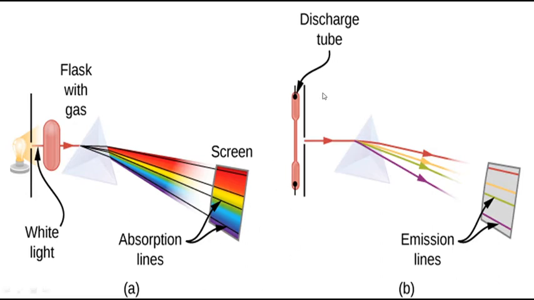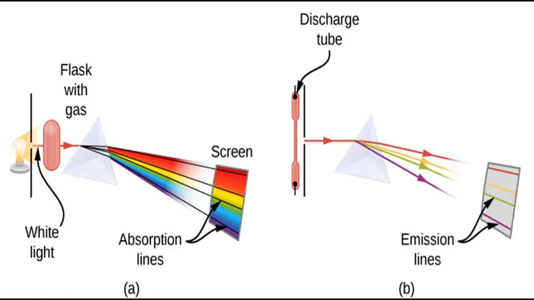Again, he took a gas discharge tube, and he passed electricity. See here, these are two electrodes. The black colored dots are nothing but electrodes. Why is he placing the electrodes here? To heat the gas. Now the gas is in a higher energy level.